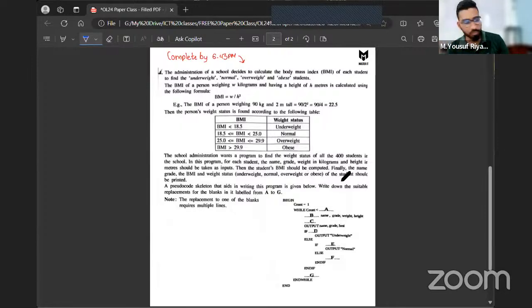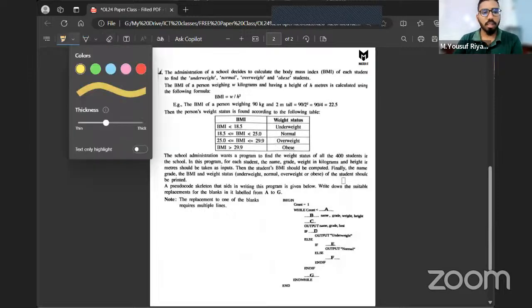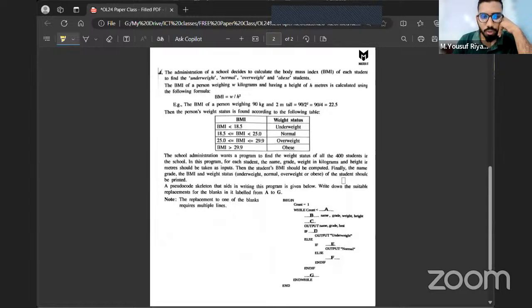Okay, time up. So let me show you the answer. I can check and correct them. Let's go through the question first. The administration of a school decides to calculate the body mass index of each student to find the underweight, normal, overweight, and obese students. The BMI, or body mass index, of a person weighing W kilograms and having a height of H meters is calculated using the following formula.